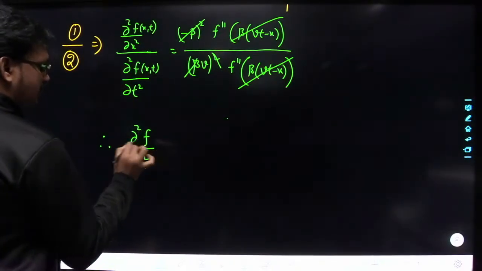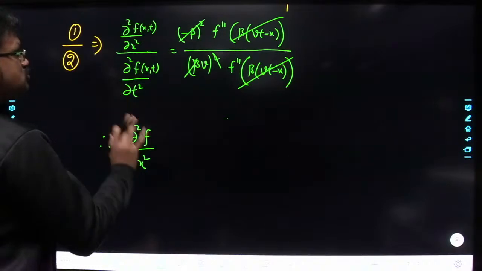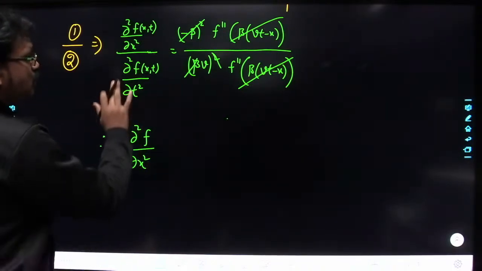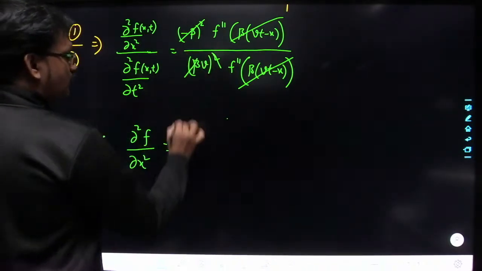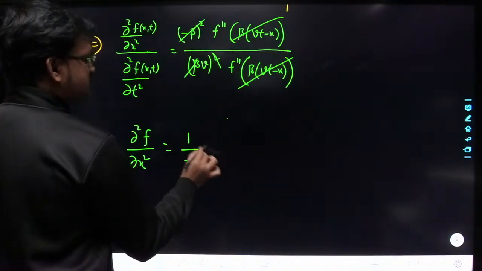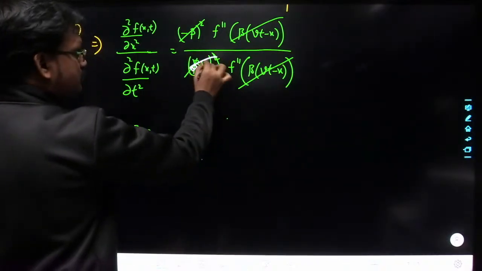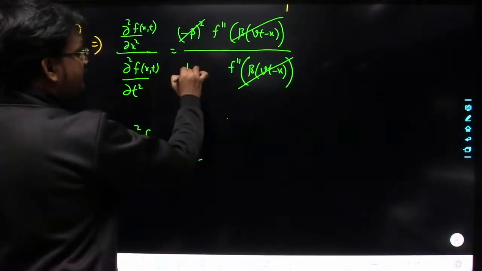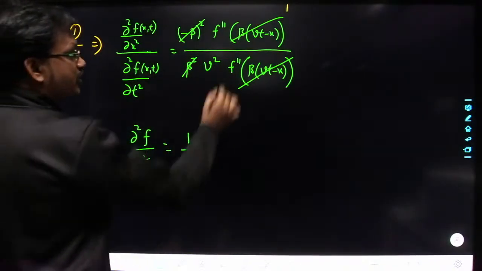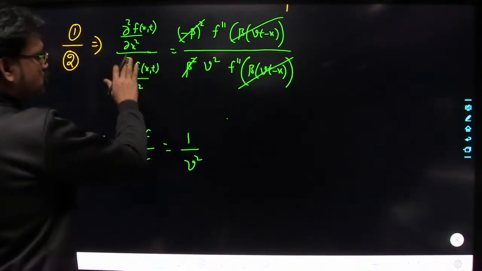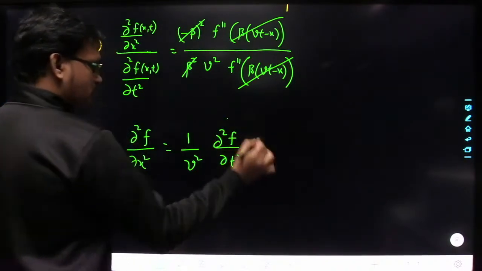So therefore I can write the above expression in this manner: dou square f by dou x square. Every time I don't write that it is a function of x and t, but you have to understand that it is a function of x and t. Right, so dou square f by dou x square is equal to what? What is left out? Tell me. 1 by v square. Yes or no? Beta square I have cancelled. Right. What you have is v square, so this one is beta square into v square. Beta square will get cancelled. So what is left out here? 1 by v square. So I am sending dou square f by dou t square to this side, so I am going to get dou square f by dou t square.